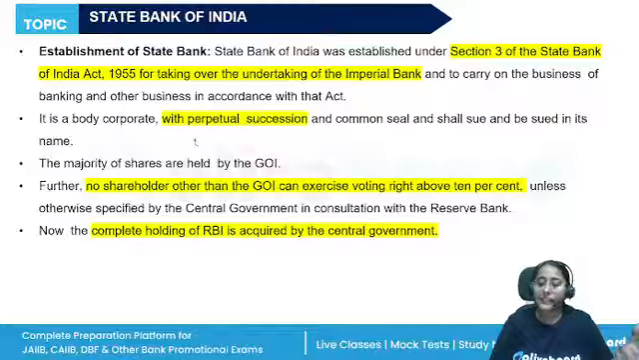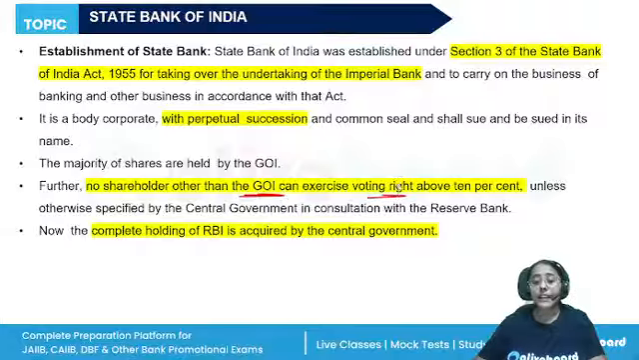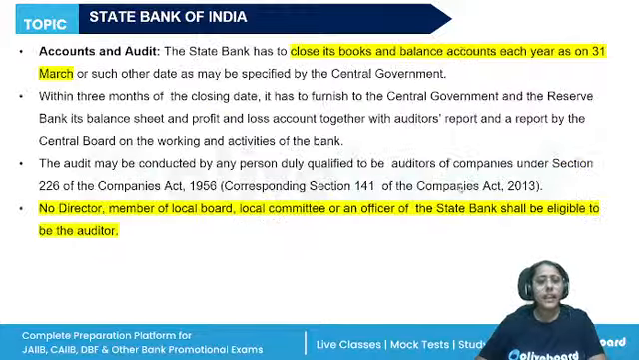Management: it has the central office in Mumbai. Local offices are also there in Mumbai, Kolkata, and any other places as decided by the government. No shareholder other than the government of India can exercise voting rights above 10%. Okay. Then regarding the business of the State Bank, it acts as the agent of the Reserve Bank where it has a branch.